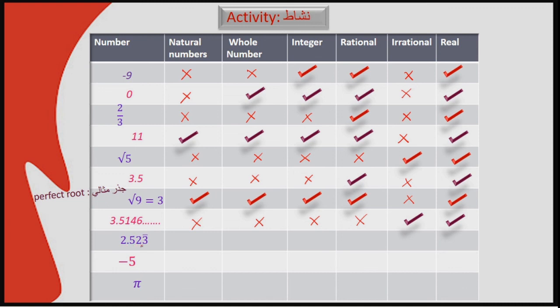So it belongs to rational numbers, but is not a natural number, not a whole number, not an integer, and not irrational. It belongs to real numbers. I hope you understood all the classification of real numbers. Now try this: 2, minus 5, and pi.